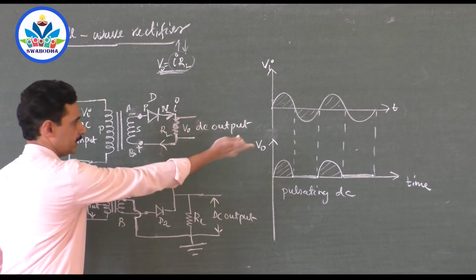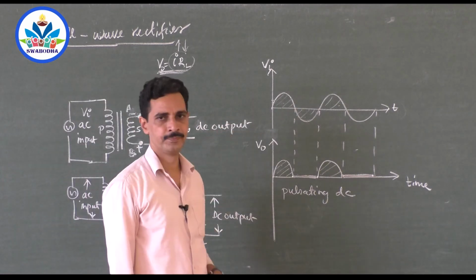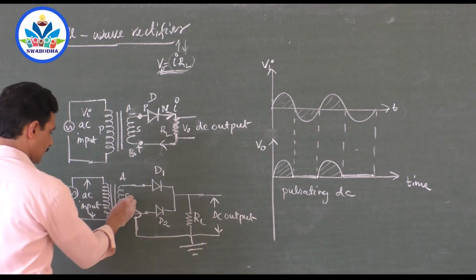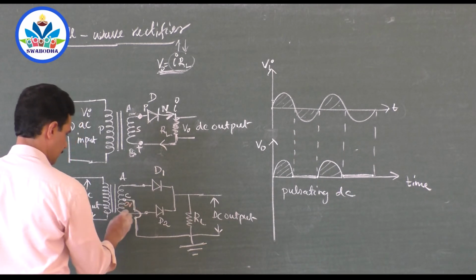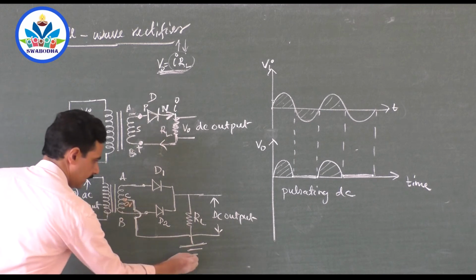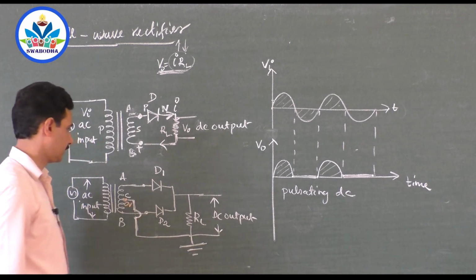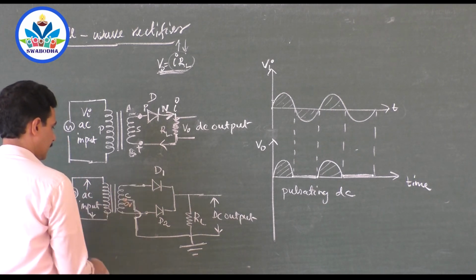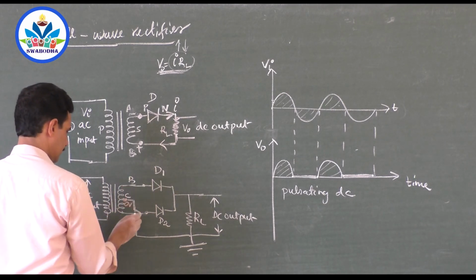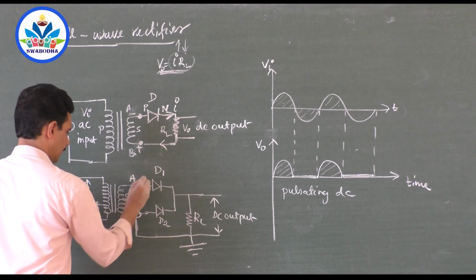Yes. Now how will be the output? Same input is given. Say this point is always at 0 volt, because that is the center tap and it is connected to earth. So it is always at 0 volt. Now, at one point, say the positive half cycle, sorry, this is A and this is B.